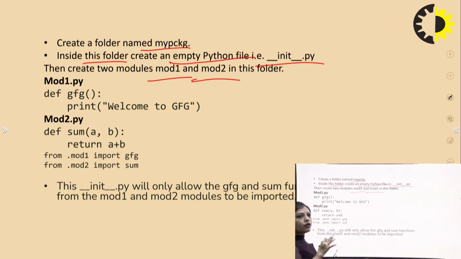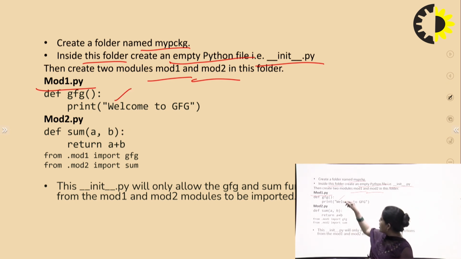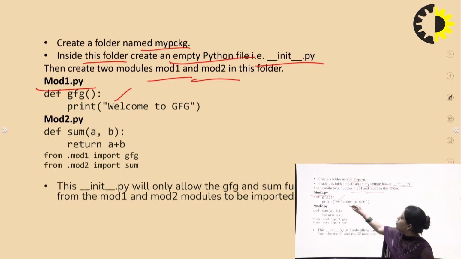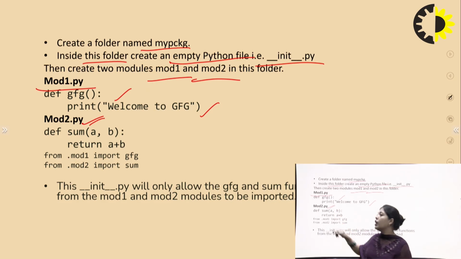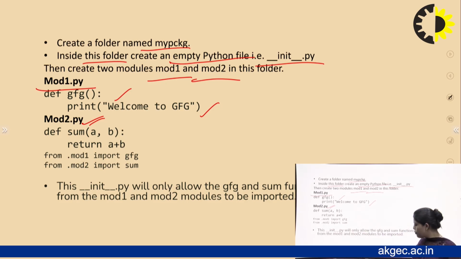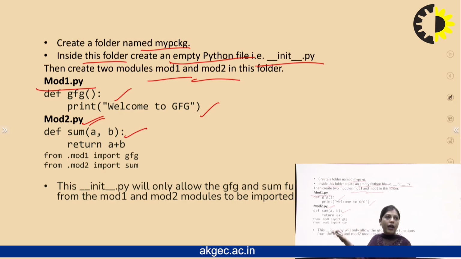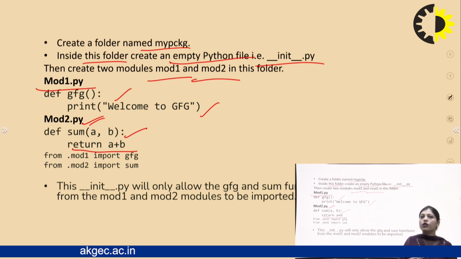The first module is mod1.py. In the first module, we create a function, def gfg, and in that function we print welcome to GFG. After that we create another module called mod2.py, where py stands for Python. In the second module we create a function named sum, and in that function we pass two parameters a and b, and we return their sum.